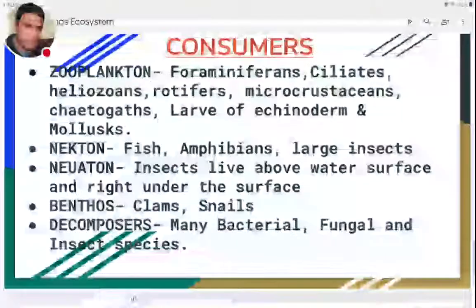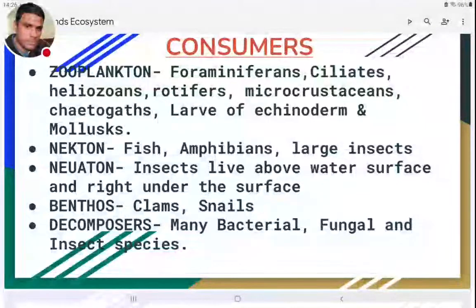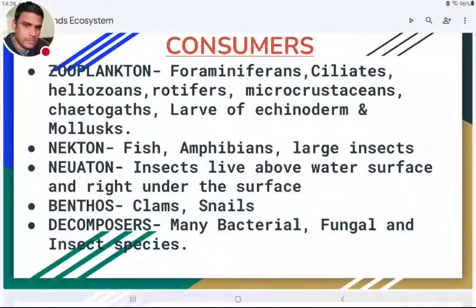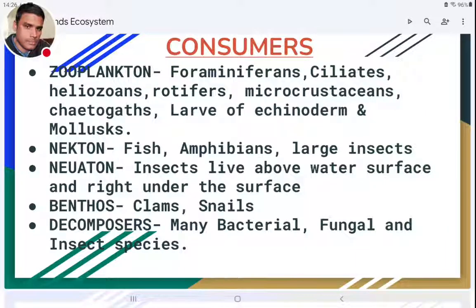Coming to consumers, zooplankton is the primary consumer. Zooplankton include different types of protozoans like foraminiferans, ciliates, heliozoans, and other minor phyla, rotiferans, and some microcrustaceans, small crustacean larvae, and crustacean adults also.